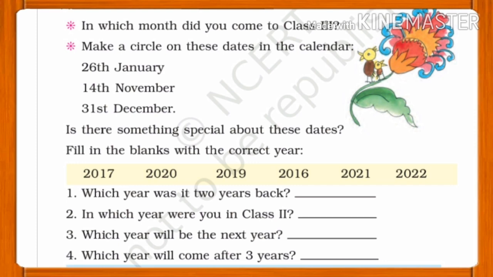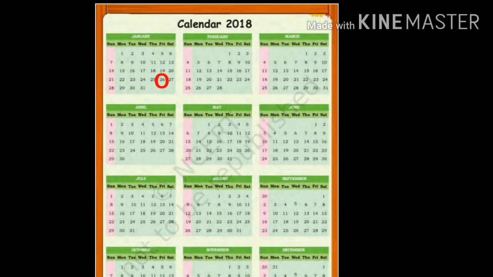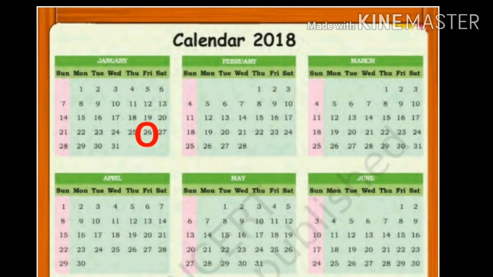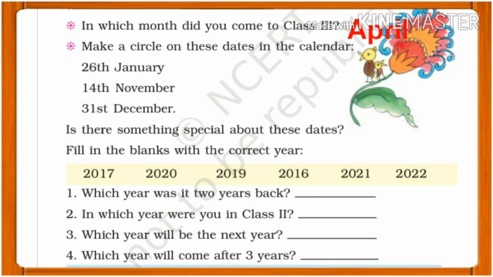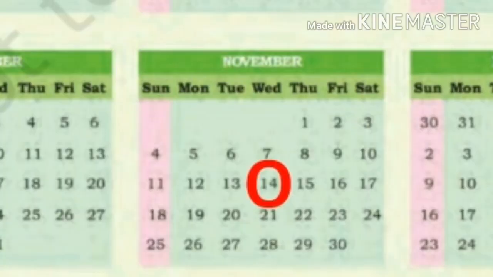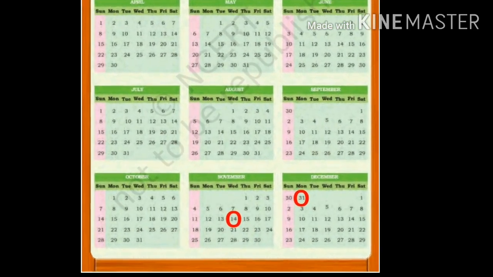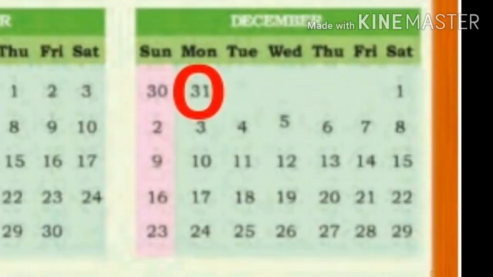Next, in which month did you come to class 3? In the month of April, you came in class 3. Next question, make a circle on these dates in the calendar. 26th January. See the date 26th January in the calendar and circle it. Next date is 14th November. Again see the calendar. The place where 14 date is given, you have to circle that date. Next is 31st December. Again see the calendar and circle the date 31st December.